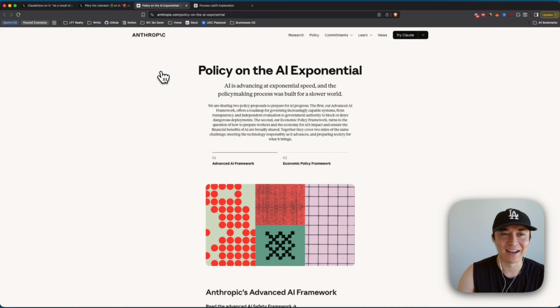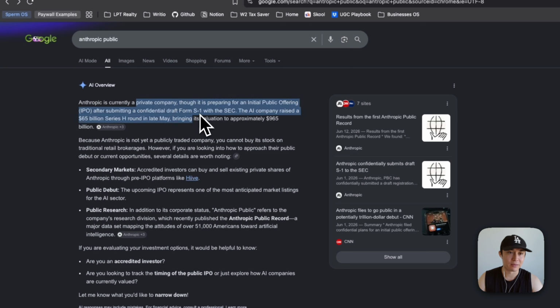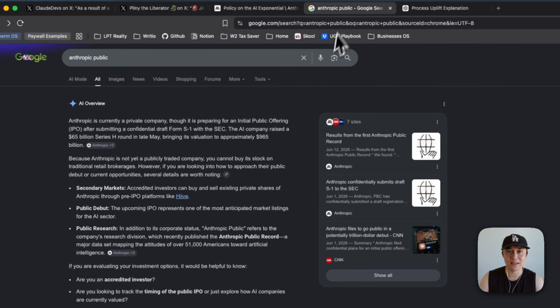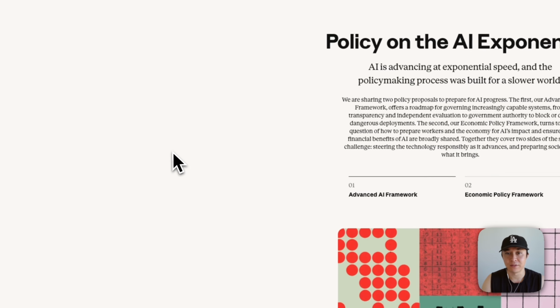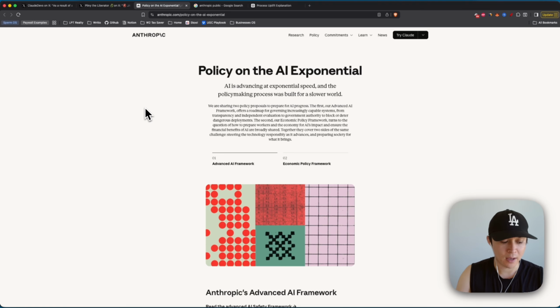I also kind of theorized that Anthropic may have gone to the government on purpose to bring some policy in for the specific reason of regulating AI and for them to stay on top. For those who don't know, Anthropic submitted their S1 form with the SEC, which will help them prepare for an IPO probably later this year. So it's in their best interest to stay on top of the LLM market using regulation. Obviously, if there's a lot of regulation in place, it is much harder for startups or just newcomers to enter the market, because there's going to be a lot of costs associated with starting a new LLM.